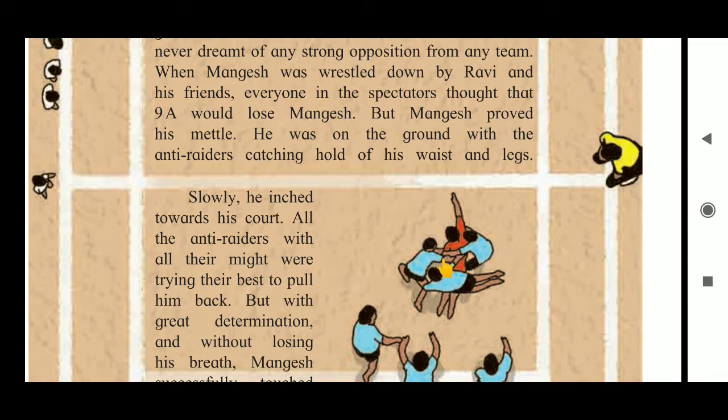They have held his waist and legs. Anti-raiders means every player in whose court the raid is being made.